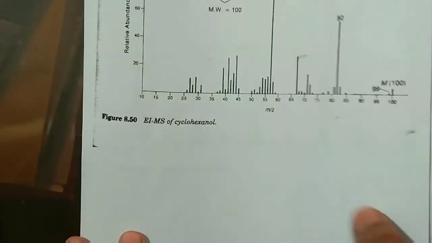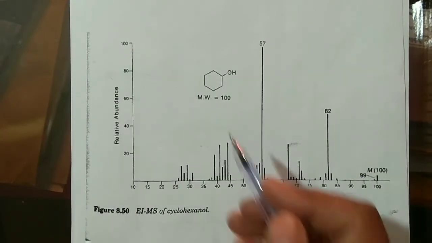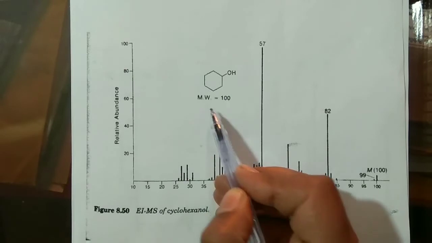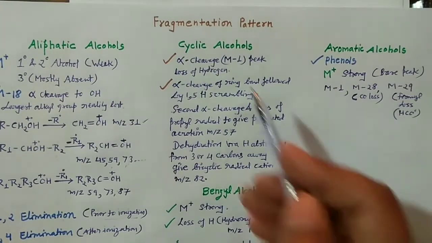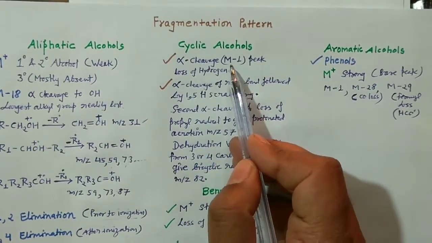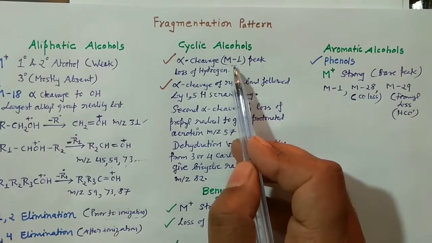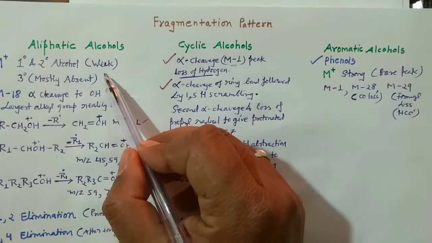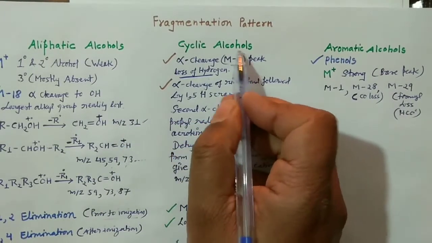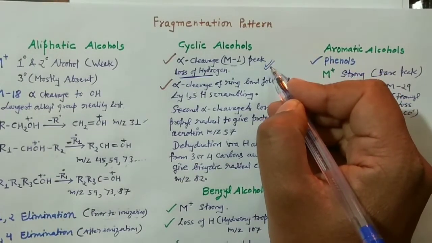Now you can have another alcohol here. This alcohol is the cyclic alcohol. For cyclic alcohol, you can note down the rule here. Alpha cleavage is there. M-1 is very common in this case. If the alcohol is cyclic, M-1, that means molecular ion minus 1, that means loss of hydrogen. This is the difference between your open chain alcohol and your cyclic alcohol. In the open chain case you were not finding that M-1, but here this will give you the M-1. I'll explain how we can explain the formation of this one.